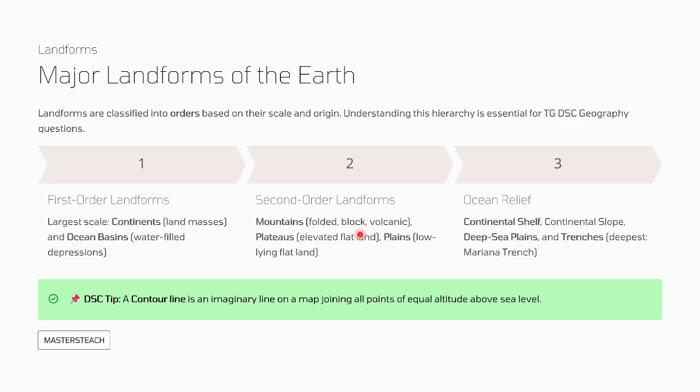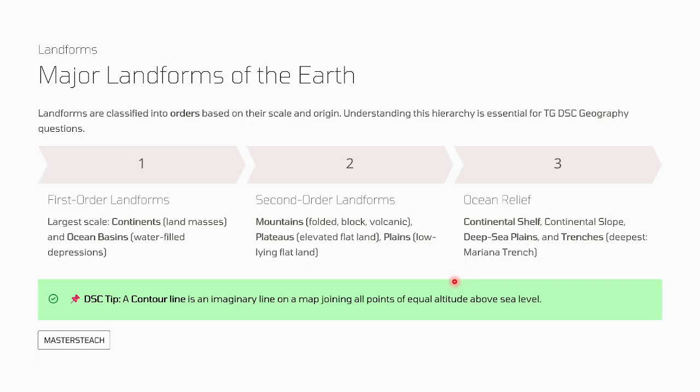Second, forms of land consist of mountains, which are folded, block, volcanic; then plateau, which is an elevated flat land; then plains, low-lying flat land; then ocean relief: continental shelf, continental slope, deep sea plains, and trenches, the deepest being the Mariana Trench.